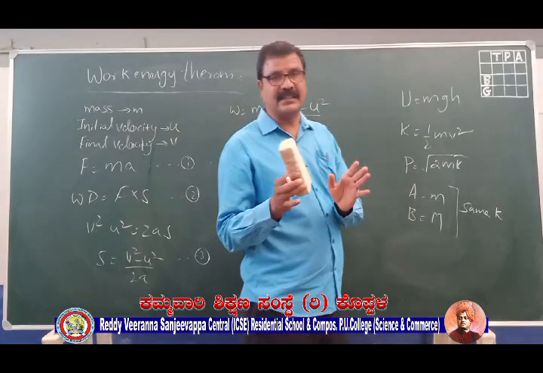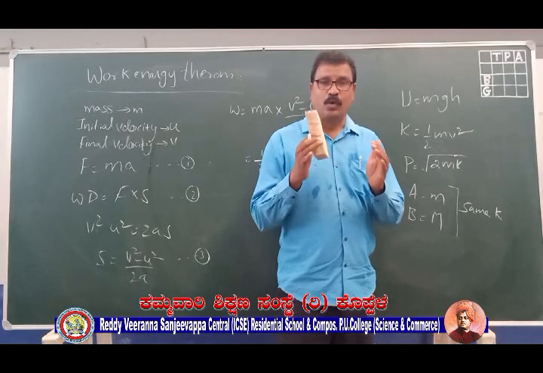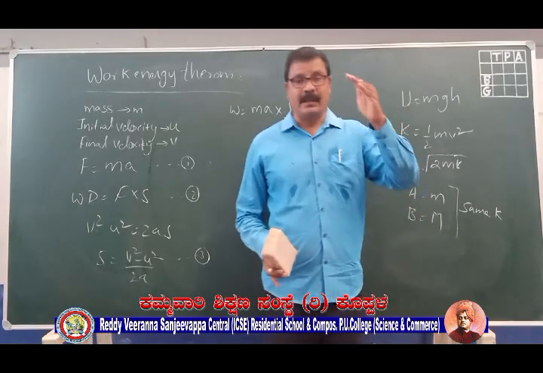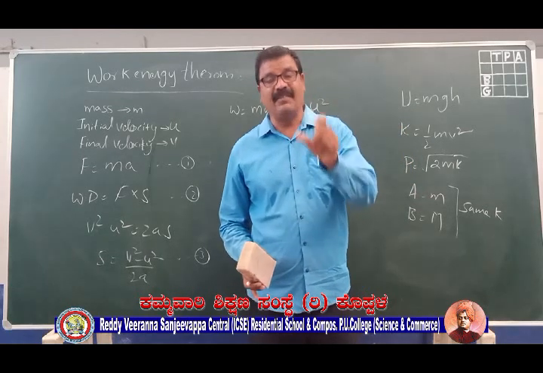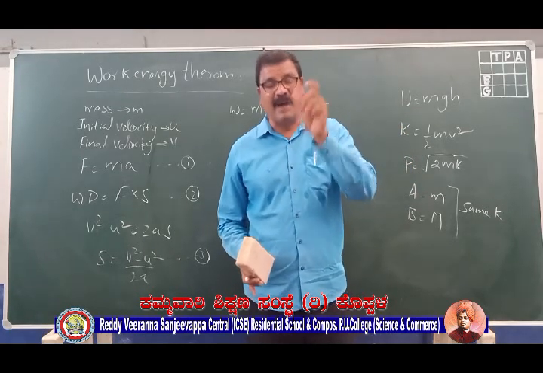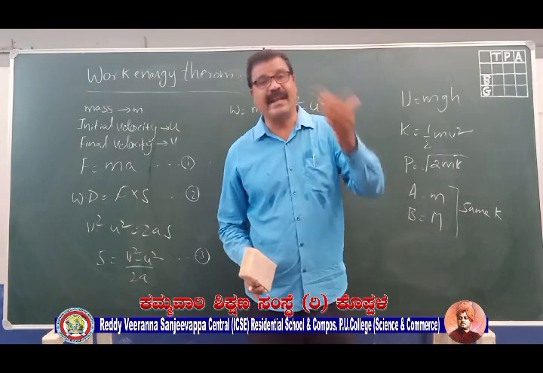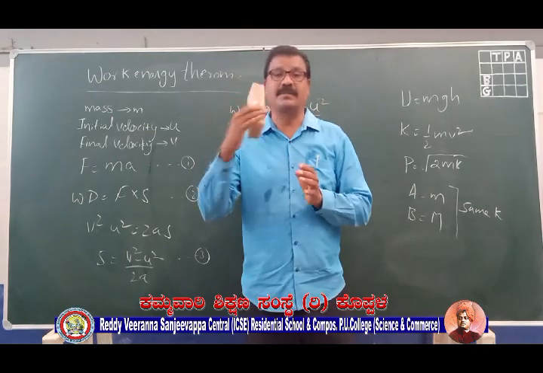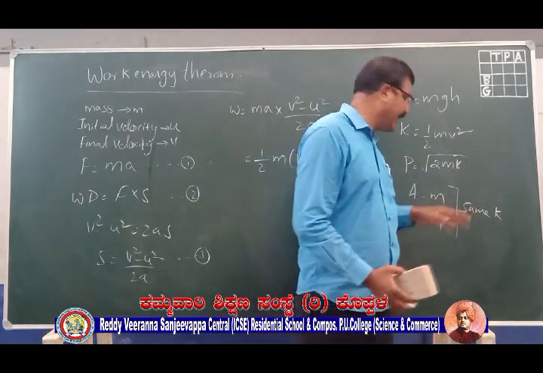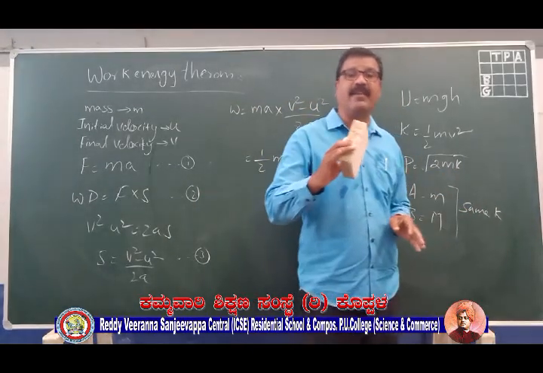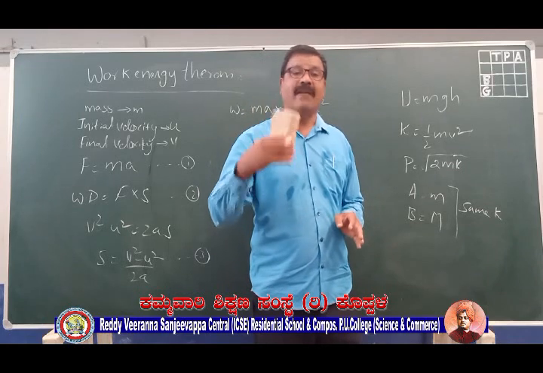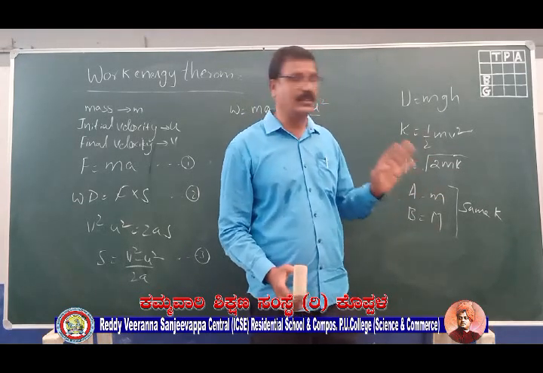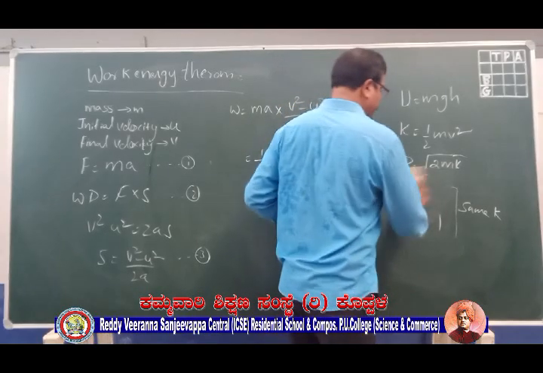So when comparing two bodies with the same momentum, the lighter body will have more kinetic energy than the heavier body. When the kinetic energies are the same, the heavier body will have more momentum than the lighter body. This is what you need to understand.